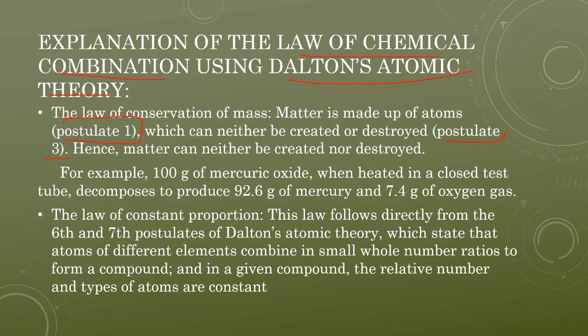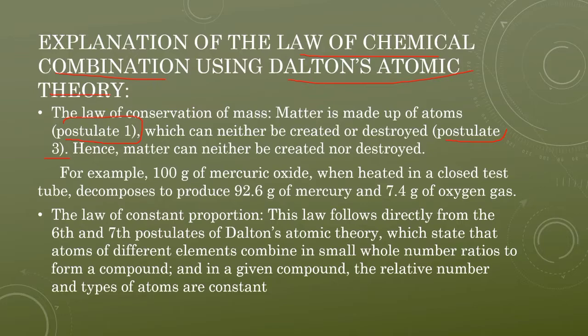For example, 100 grams of mercury oxide heated in a closed test tube decomposes to produce only 92.6 grams of mercury and 7.4 grams of oxygen. If we add these two, you get 100 grams. That means 100 grams of mercury oxide, when heated in a closed test tube, gives 92.6 grams of mercury, and 7.4 grams of oxygen is released in the form of gas. So 92.6 plus 7.4, the total of the products mercury and oxygen, is equal to 100 grams only.